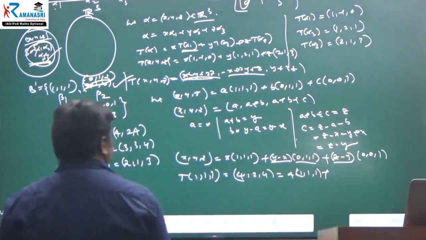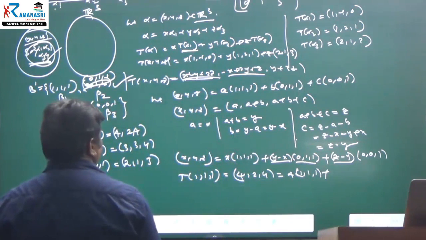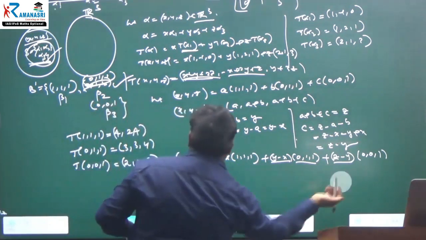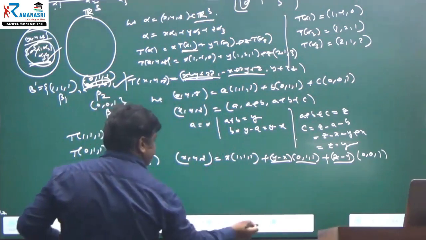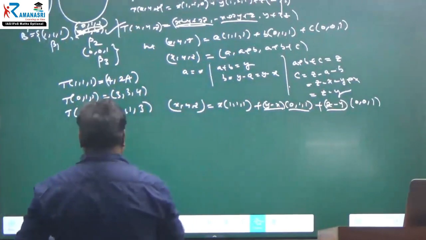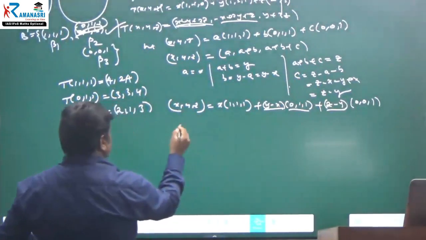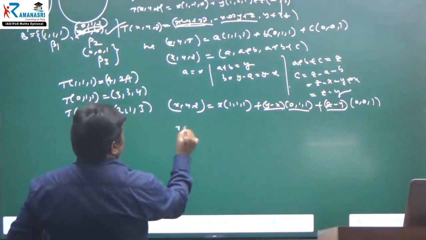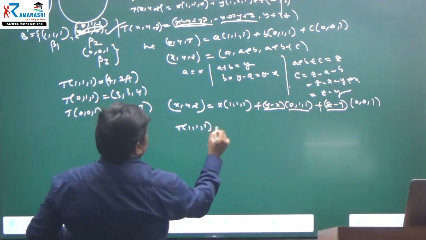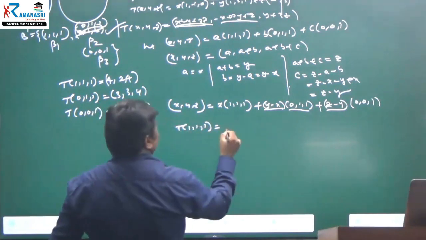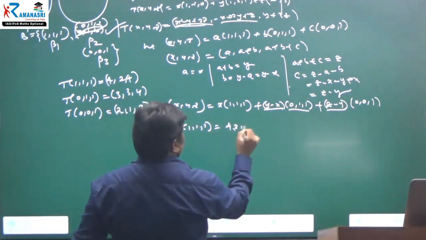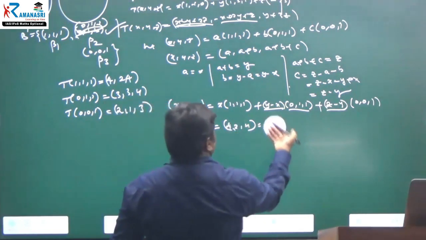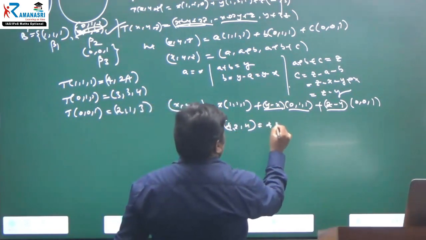Therefore, T of (1, 1, 1) is equal to 4, 2, 4. Therefore, x is equal to what? 4 into (1, 1, 1).